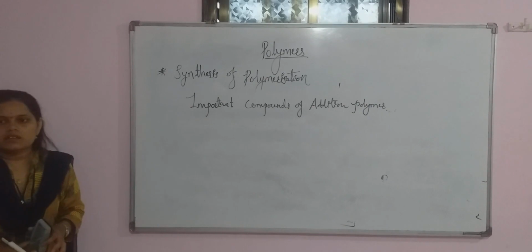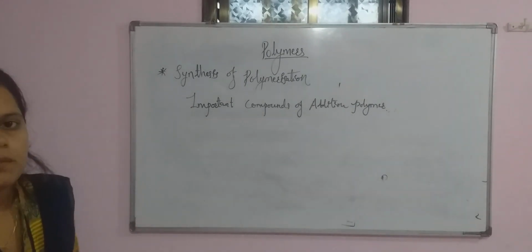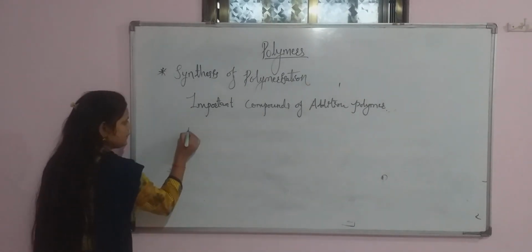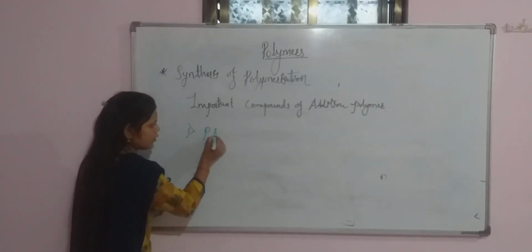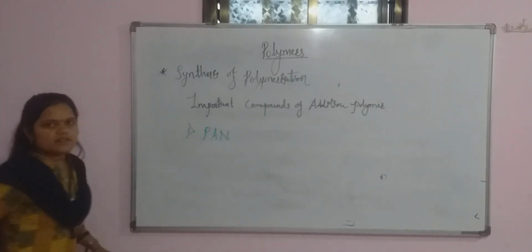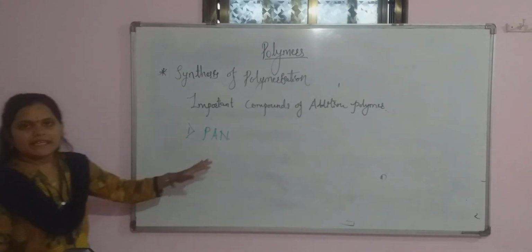Okay, important compounds of addition polymer. First compound will be polyacrylonitrile. Okay, first compound will be the PAN.